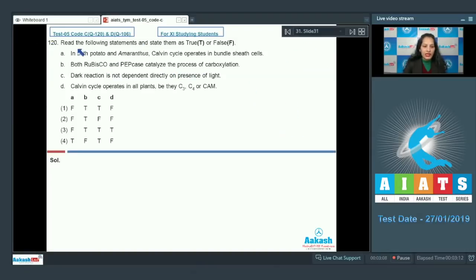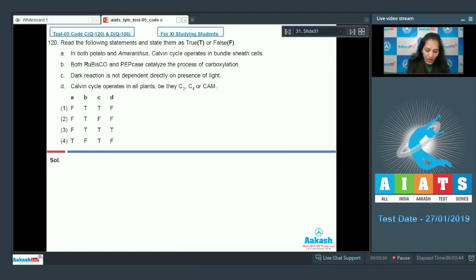Question number 120. Read the following statements and state them as true or false. A. In both potato and amaranthus, Calvin cycle operates in bundle sheath cells. B. Both rubisco and pepcase catalyze the process of carboxylation. C. Dark reaction is not dependent directly on presence of light. D. Calvin cycle operates in all plants, be they C3, C4 or CAM. So you have to analyze these statements whether they are true or false.